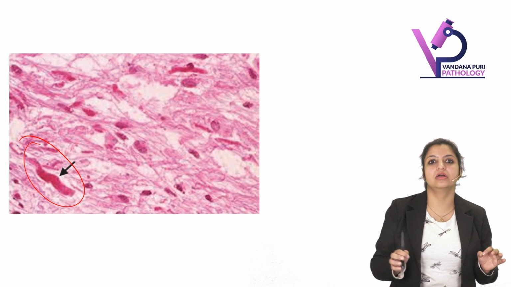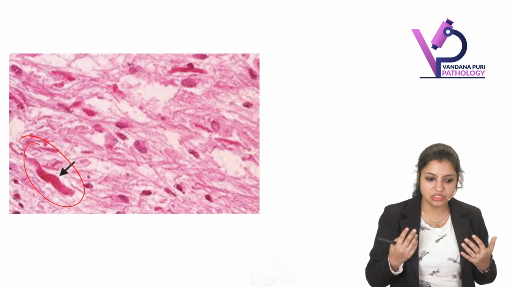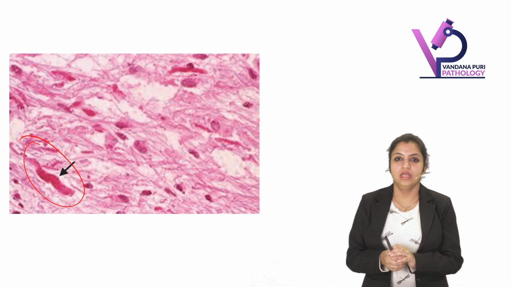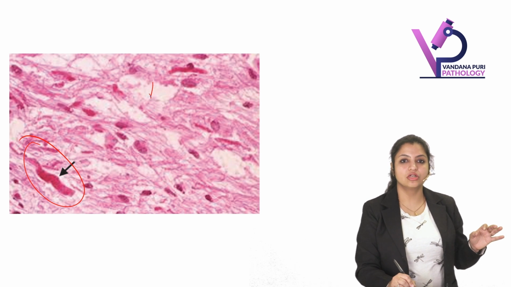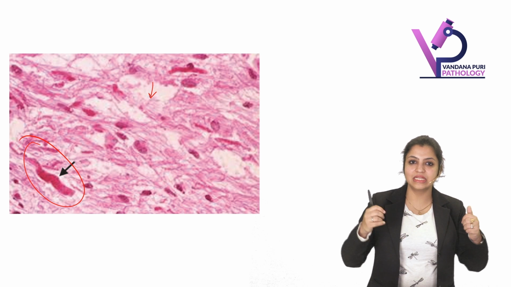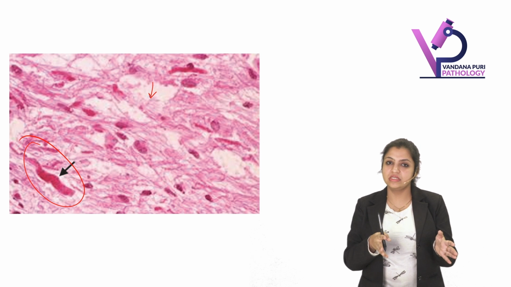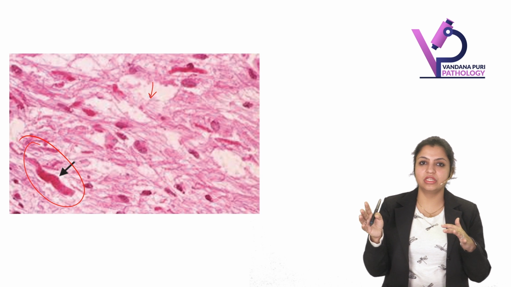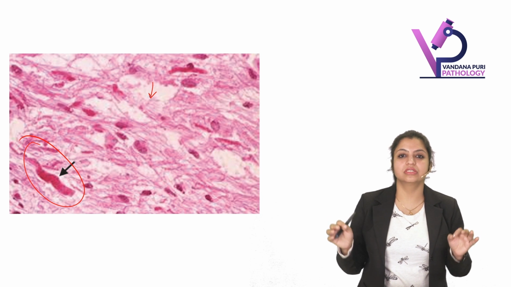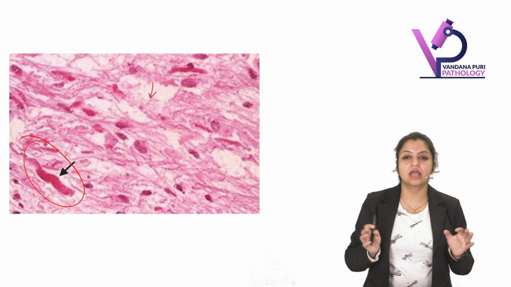It's always pink color because it's a protein, so it strongly stains pink. And can you see in the background here? There are lots of pilocytic cells. Pilocytic cells are seen, Rosenthal fibers are seen, cystic hypercellular areas are seen. So your diagnosis in this case will be pilocytic astrocytoma.